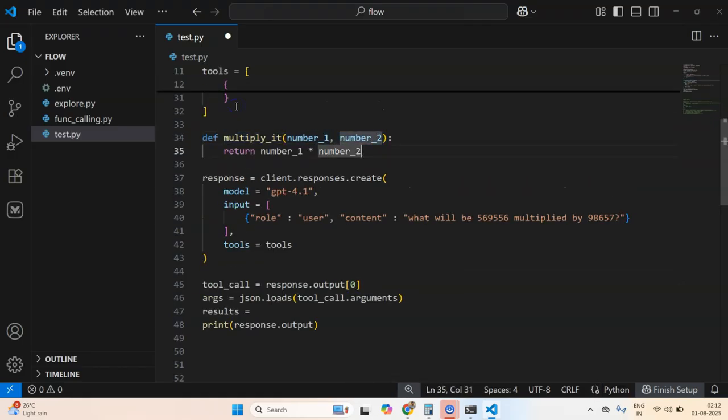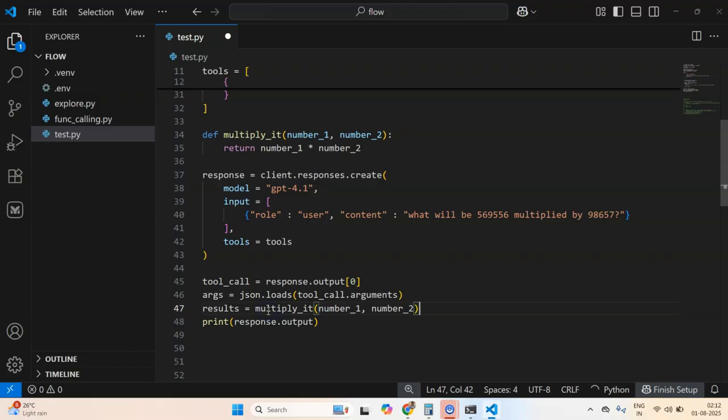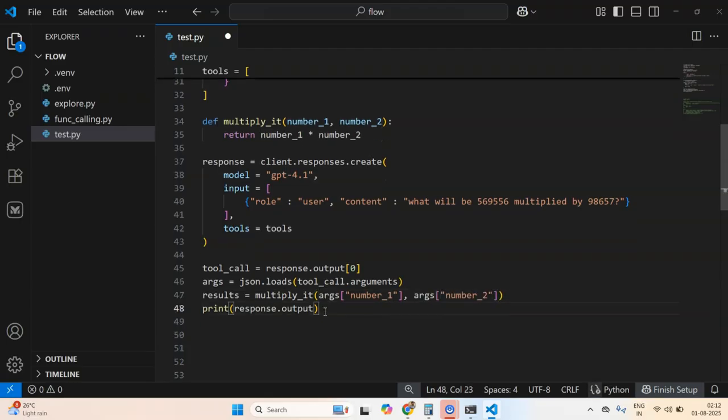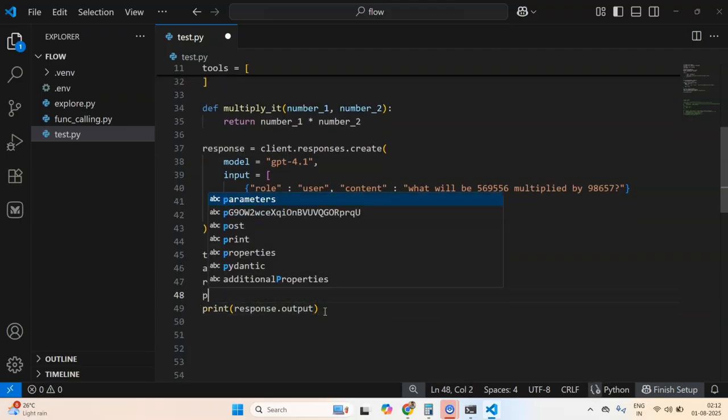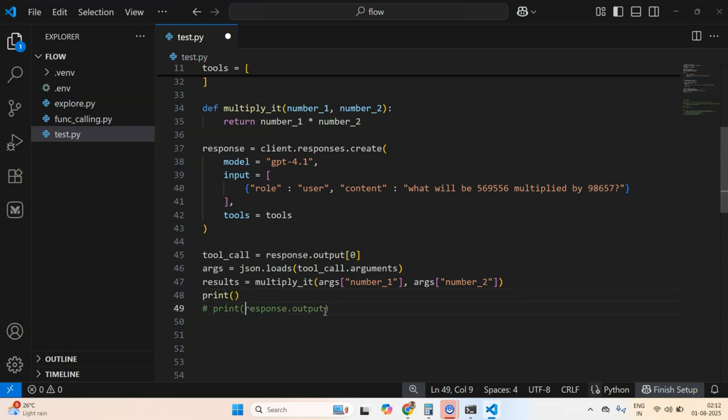I can do multiply, and number 1 will come from where? Args. So I'll do args, let's do this, and let me copy this. Let's do this. So now I will have a result, and let's print out the result. I can comment out this.